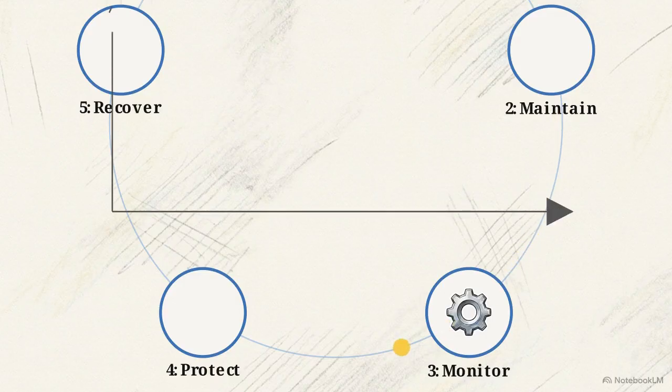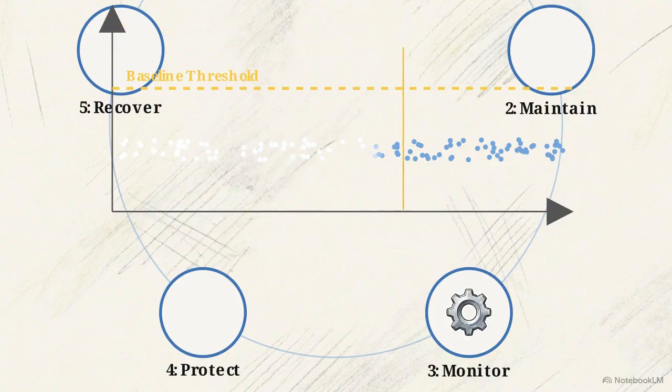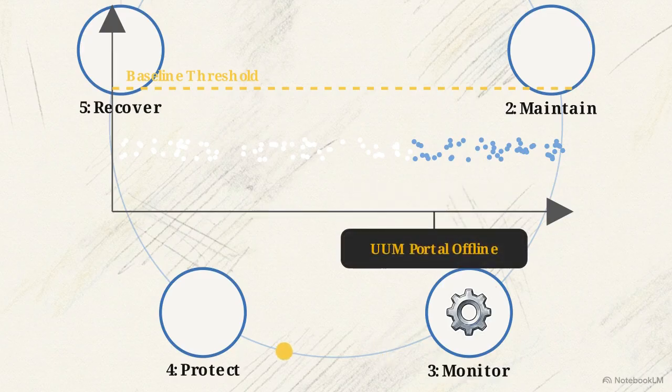Here, the system relies on machine learning for anomaly detection, establishing a baseline of normal sentiment variance. The algorithms train on historical data to learn what typical daily chatter looks like. Once that baseline is set, the system continuously scans incoming data for sudden, statistically significant deviations. Imagine the University Utara Malaysia student portal suddenly goes offline during exam week. Consider which life cycle stage this triggers and the technique used to catch it.